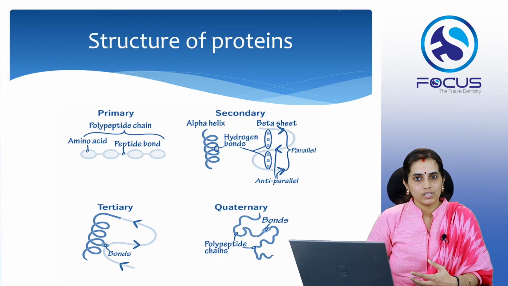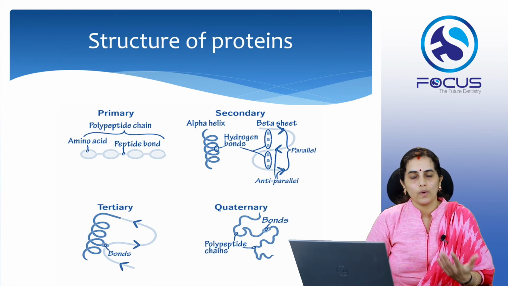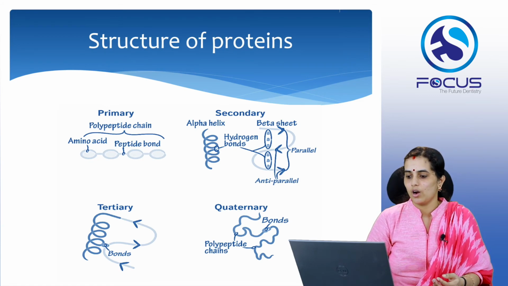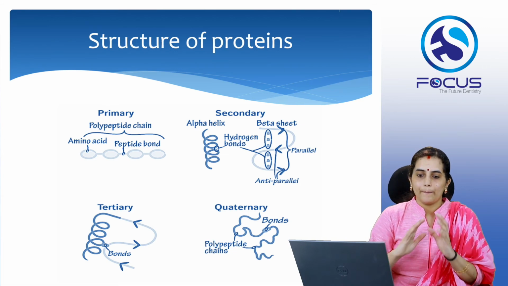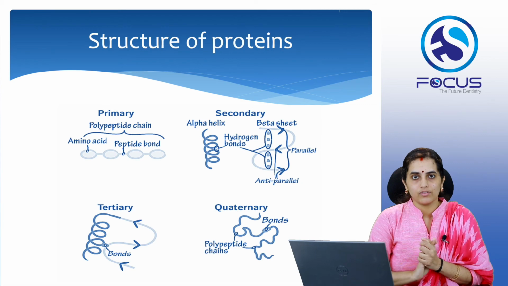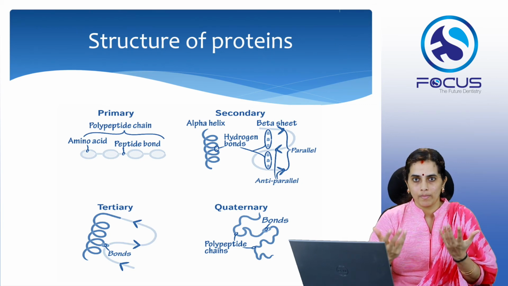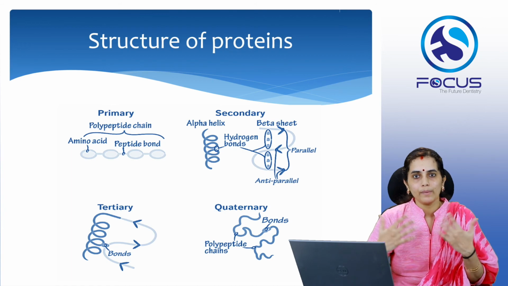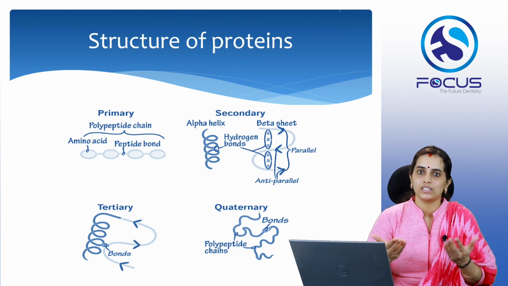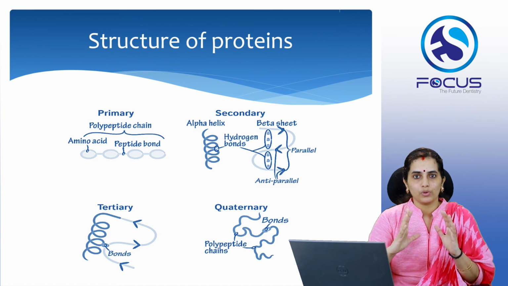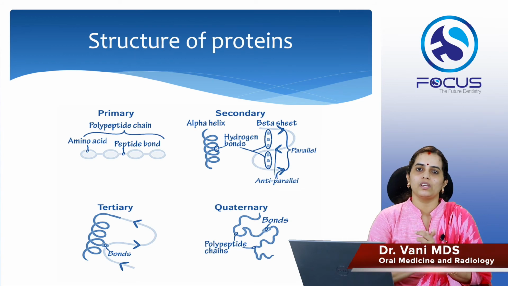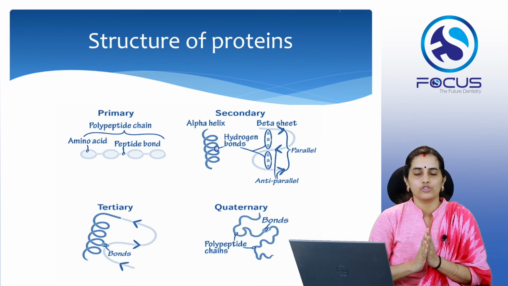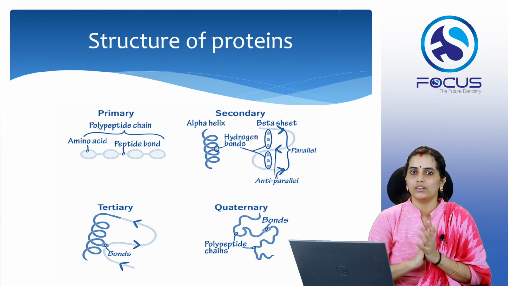And then other bonds, like disulfide bonds, covalent bonds, ionic bonds, etc., act on the secondary structure to produce a tertiary structure, while in quaternary structure more than one polypeptide chain is usually involved. So post-translational modification mainly concentrates on making the protein structure more complex from the primary structure. During post-translational modifications, which occur in the Golgi apparatus, the protein conforms to the tertiary and quaternary structures. So for the protein to have biological activity, it should at least have a tertiary or quaternary conformation.